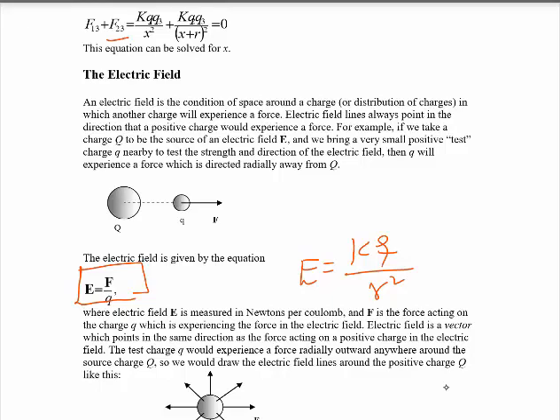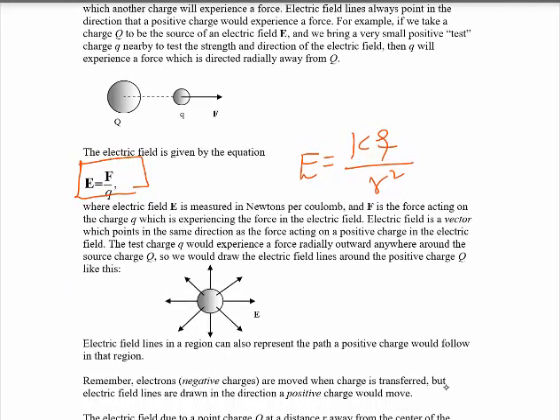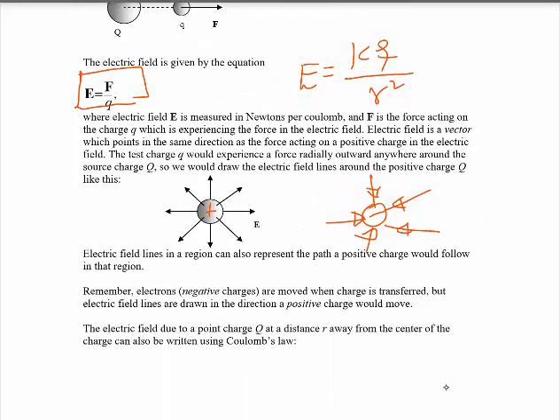Also an equation. And the field lines: for a negative charge, they go into the charge. But for a positive charge, they go out of the charge. The field lines are out from positive into negative charge.